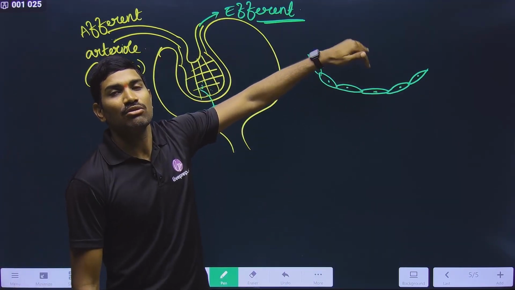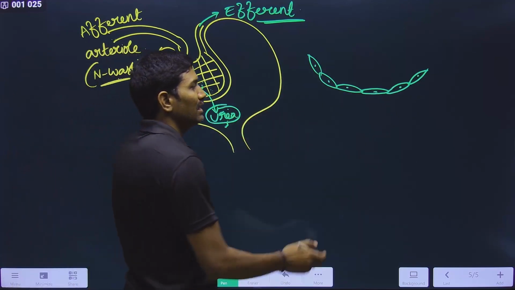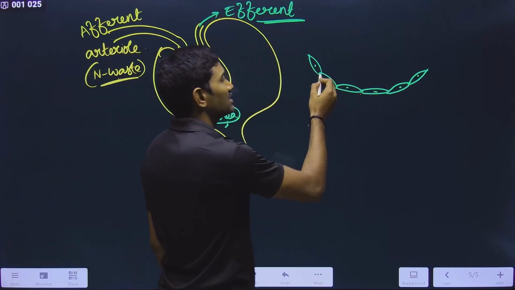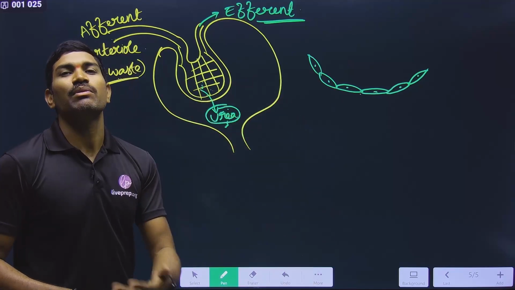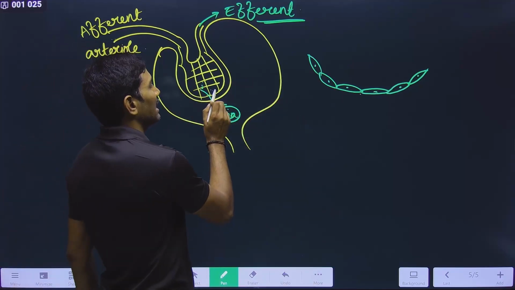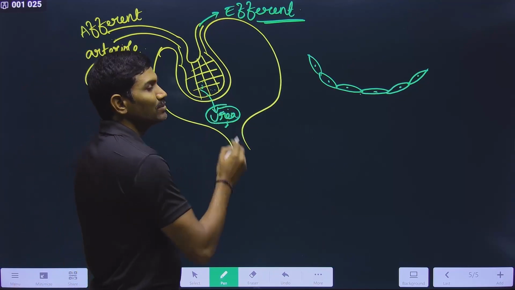That's why the molecules can easily pass through this, and there are some small gaps present here, so that water and small molecules can easily pass through this. This is what is for the capillary. And now this is the Bowman's capsule.